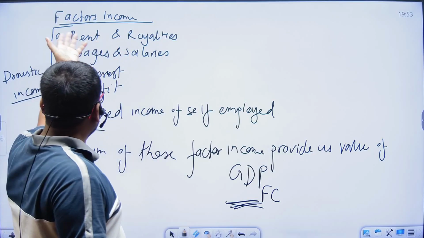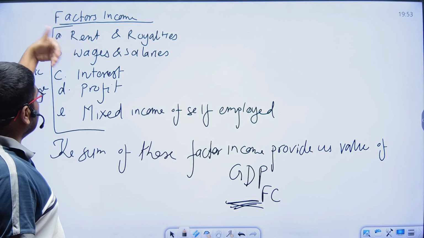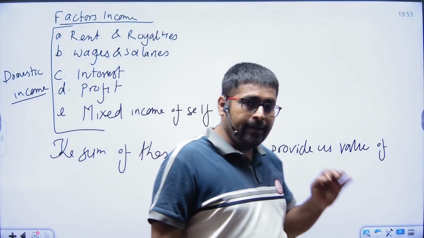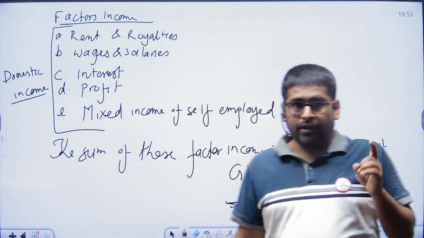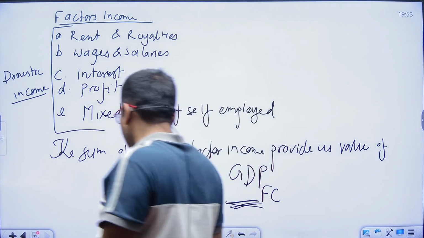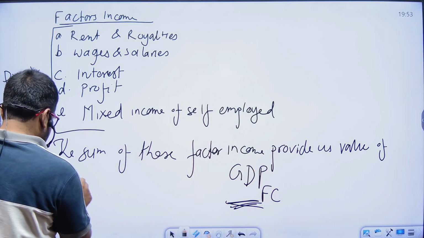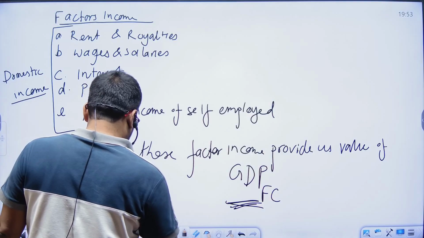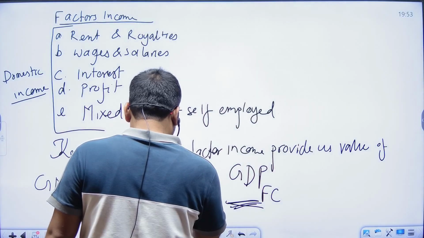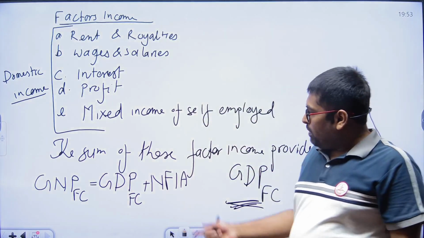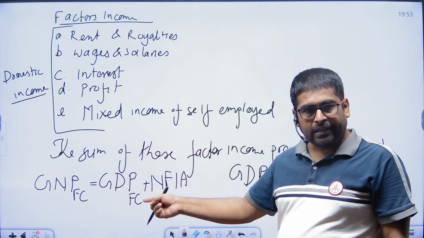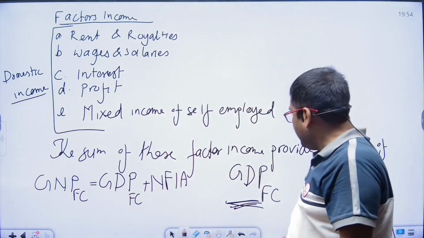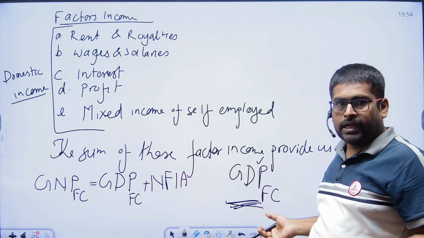When calculating national income by the income method, we reach GDP at factor cost, and we add net factor income from abroad to reach GNP at factor cost. But GDP at factor cost is not national income, it is domestic income.